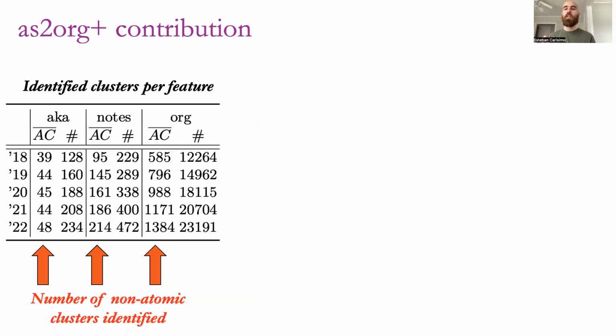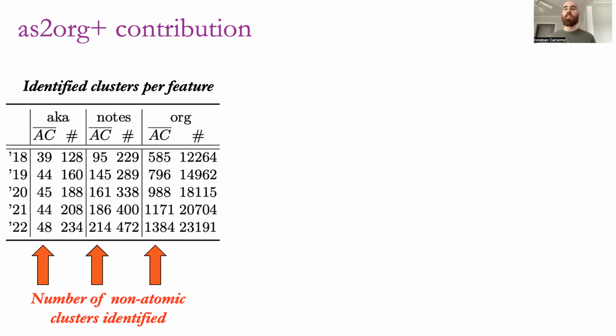To evaluate the contribution of AS2Org+, we apply it to a 5-year dataset. This 5-year dataset uses a single-day snapshot in each of 5 different years. And we evaluate this as we show in the table.